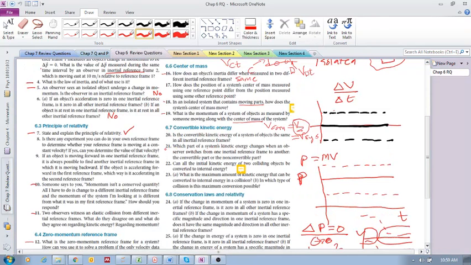Let's move to 21. Which part of a system's kinetic energy changes when an observer switches from one inertial reference frame to another? We just did that. The convertible or the non-convertible? It is the non-convertible part. I know it's counterintuitive. Non-convertible, you think, oh, that doesn't change. No, the non-convertible part